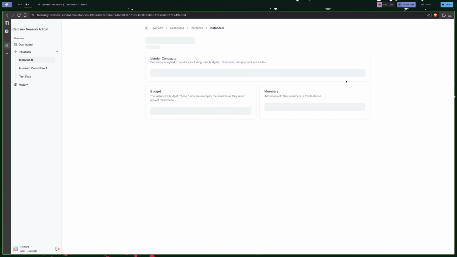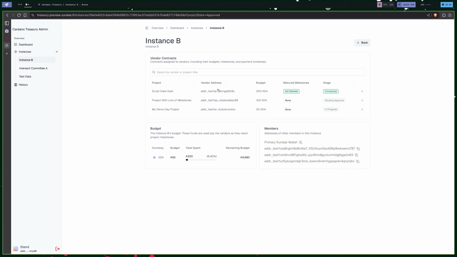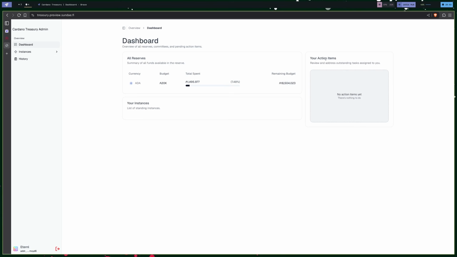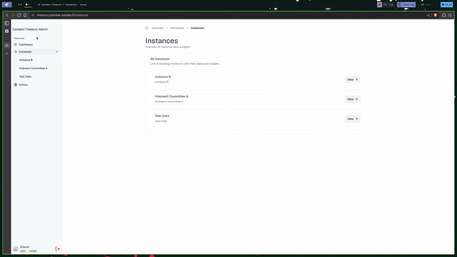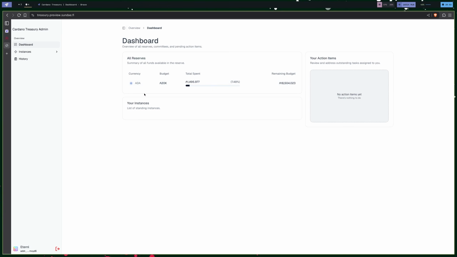So for example, I know one thing they're probably going to ask for is an email notification when there's a new action item for you to sign, and probably a vendor dashboard where you can see all of the projects that you are a vendor for and a summary of these are waiting. You can claim the funds. These ones you need to submit your milestone evidence for, things like that.